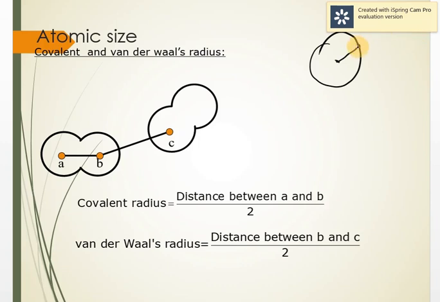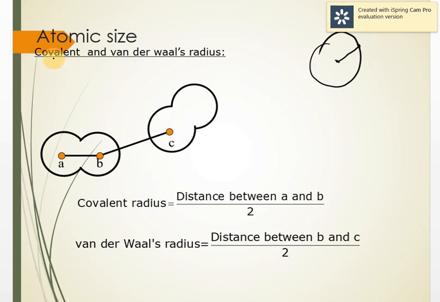But it's not possible to find the radius of an atom precisely. Why? Because an atom is too small to be isolated, and second, the probability picture of finding an electron in an atom does not have a definite boundary. The probability of finding an electron is never zero, even at a large distance. Because of these reasons, atomic size is usually expressed in terms of different types of radii.